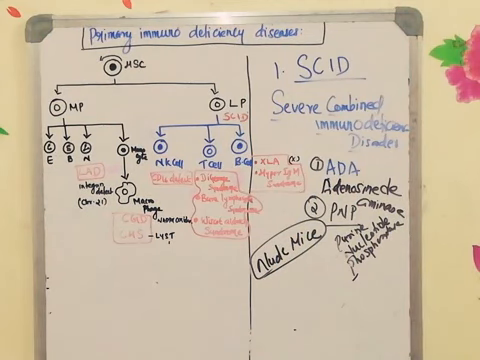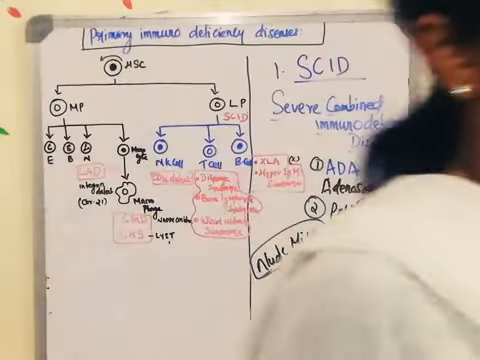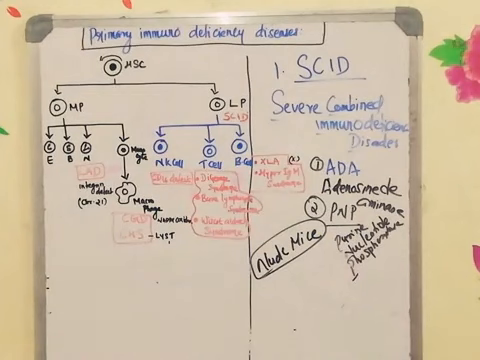Okay. So now the next disease we are going to discuss is bare lymphocyte syndrome. What do you mean by bare lymphocyte syndrome? In this particular disorder, the class 2 MHC molecule development will not be happening.